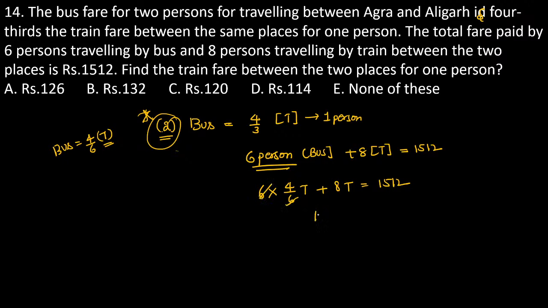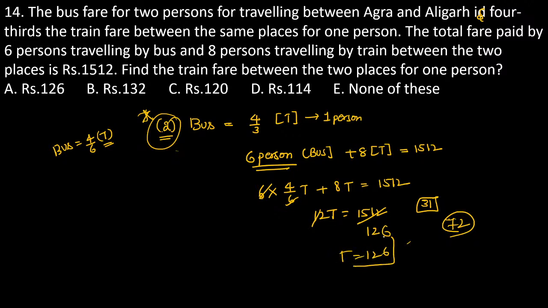Then 6 cancels, and 12T is equal to 1512. Now divide: 12 ones are 12, 12 twos are 24, 12 sixes are 72. The train fare is exactly equal to 126 rupees.